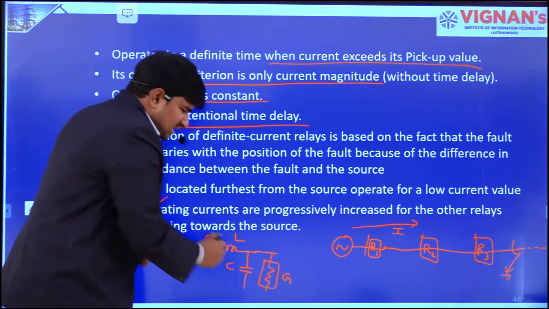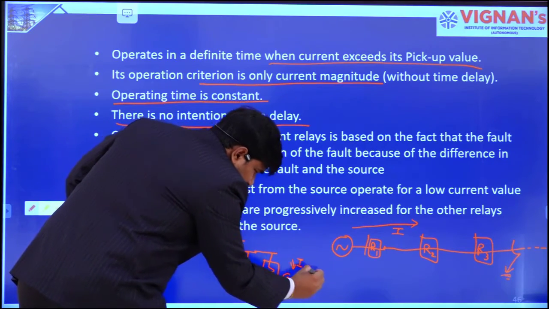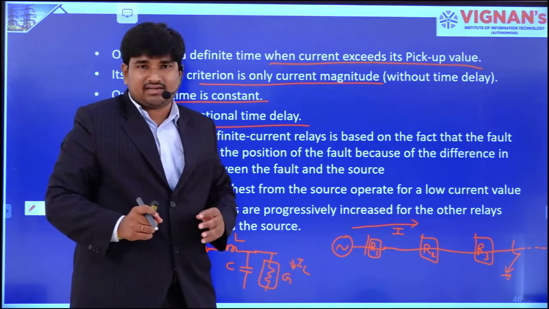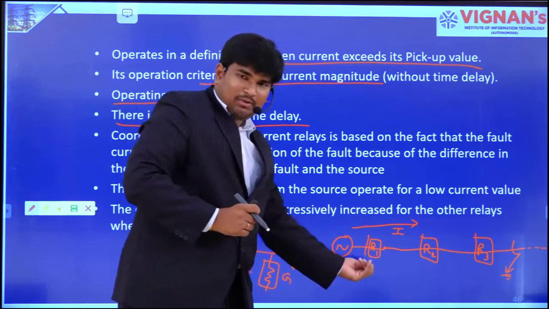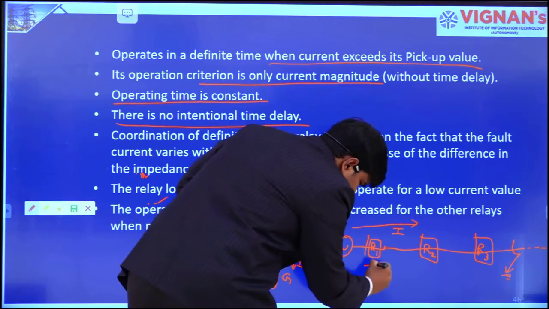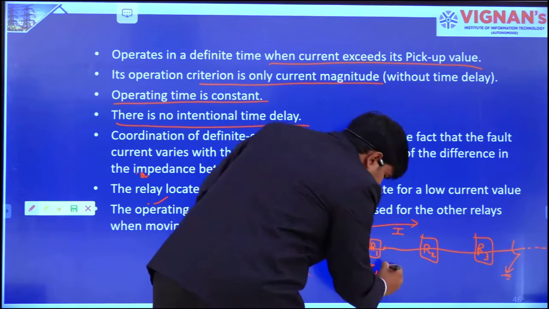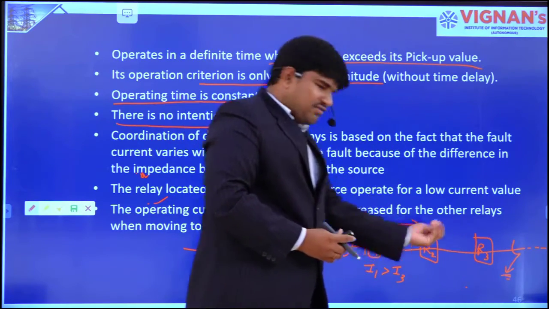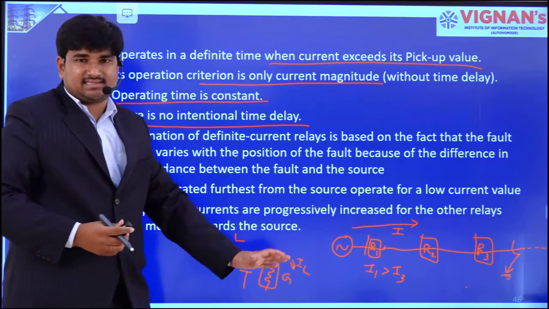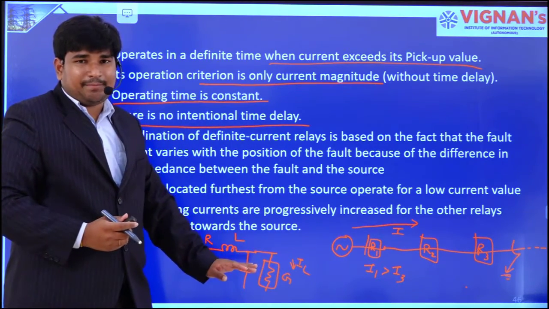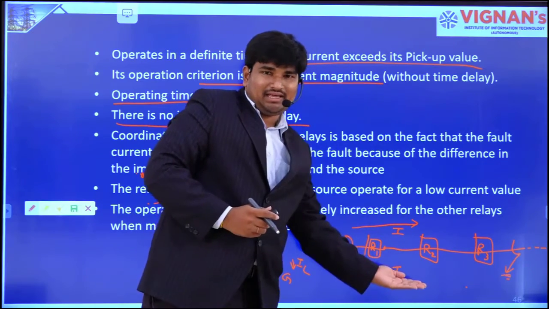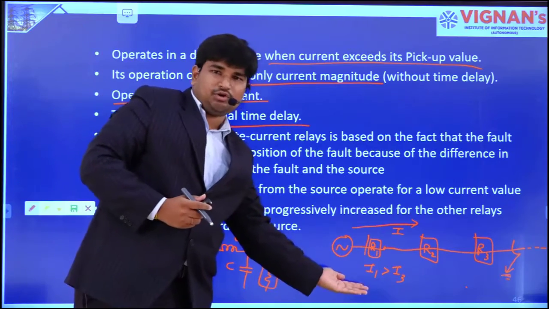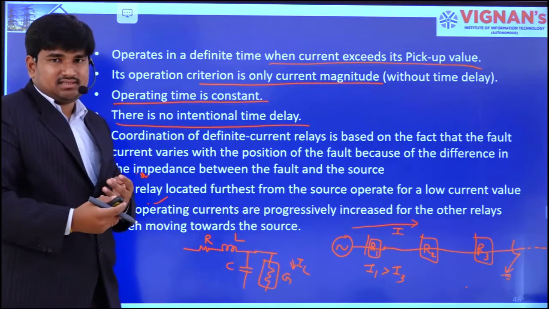Because of these leakage currents, the amount of current flowing in a transmission line will not be constant. That's why the current at relay 1 will always be higher than the current sensed at relay 3 because of transmission line impedances. That concept only we will take here for coordination, and because of that concept we are coordinating the relays.